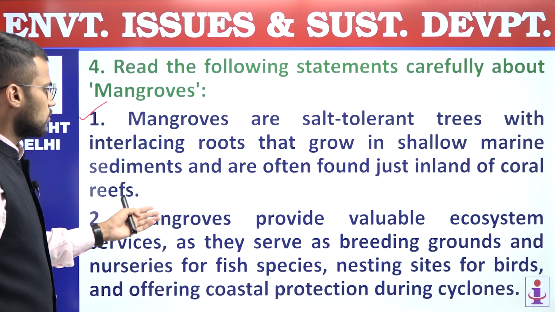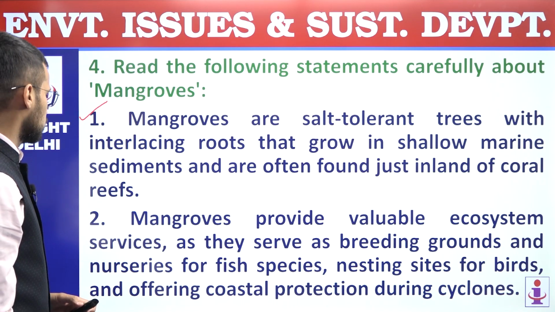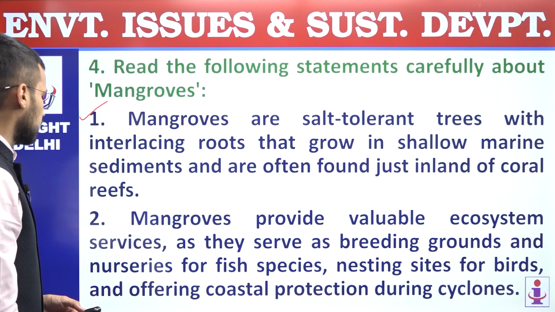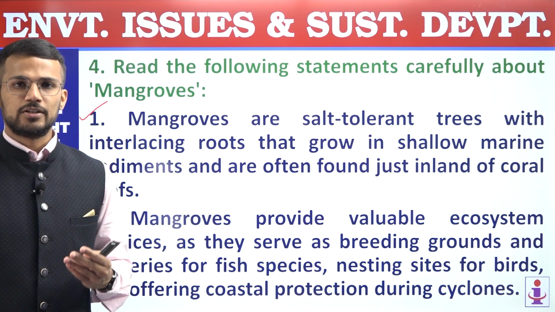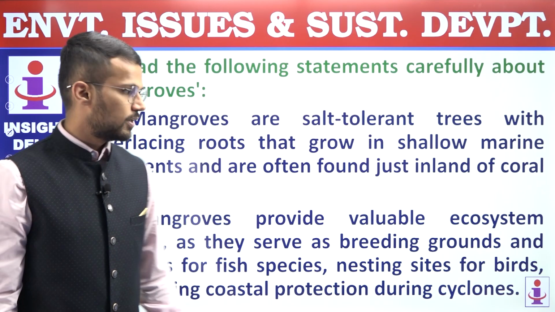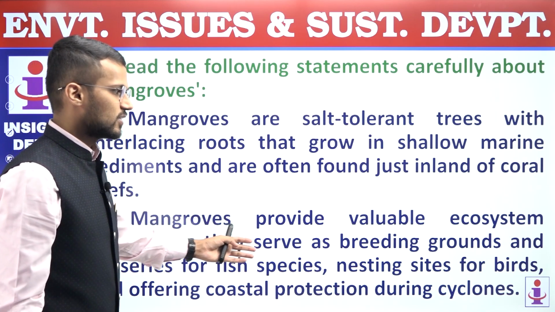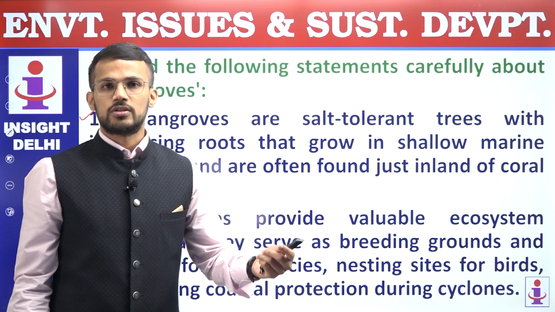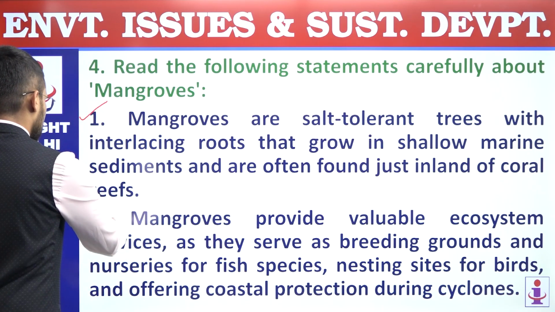Second, mangroves provide valuable ecosystem services as they serve as breeding grounds and nurseries for fish species, nesting sites for birds, and offering coastal protection during cyclones. Right, so this statement is also correct. Mangroves provide us various kinds of services. For example, they are breeding grounds for various species. They are nesting sites for migratory birds especially, and also they protect the coastal ecosystem from the onslaught of cyclonic surges. So the second statement is also a correct statement.